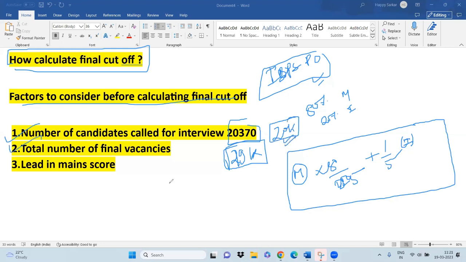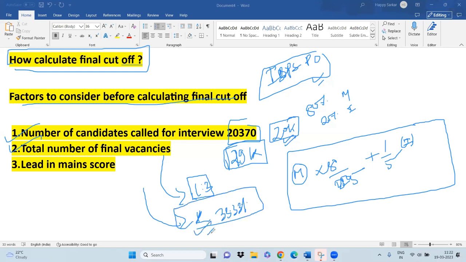Another factor is the total number of final vacancies. One perception we have is that 1/3 is the ratio for candidates called to the interview. But this is not always true, because the final vacancies we cannot predict. IBPS selects candidates for the interview based on the current vacancy, and the final vacancy in 9 out of 10 cases increases. So the ratio is less than 33.33%. That is also something we need to consider.